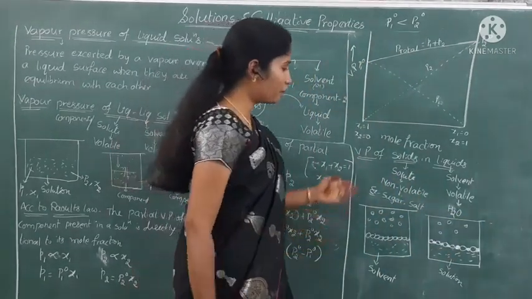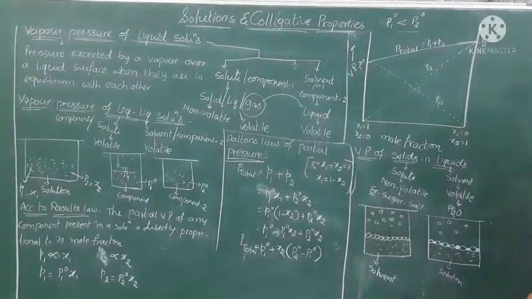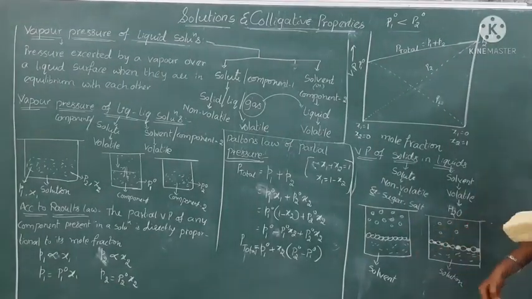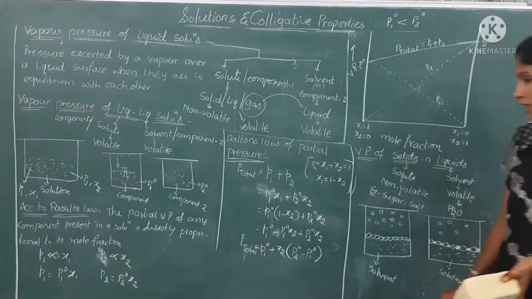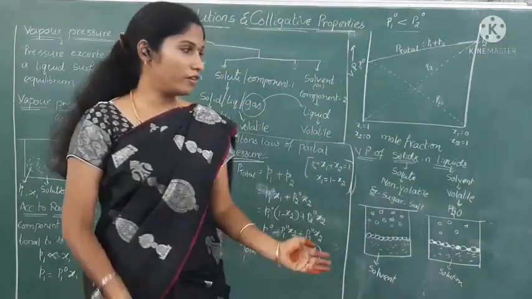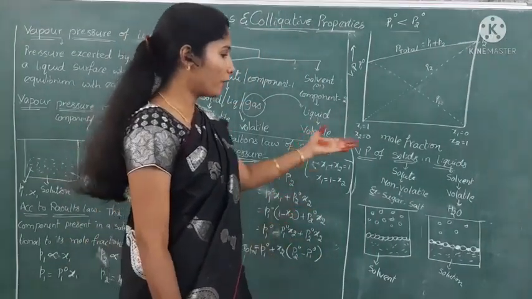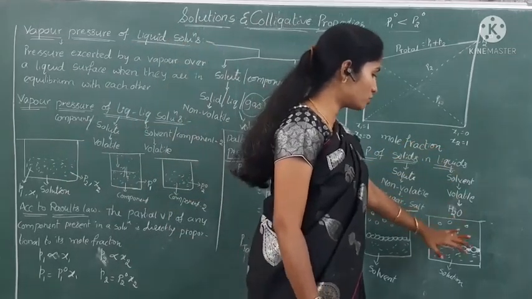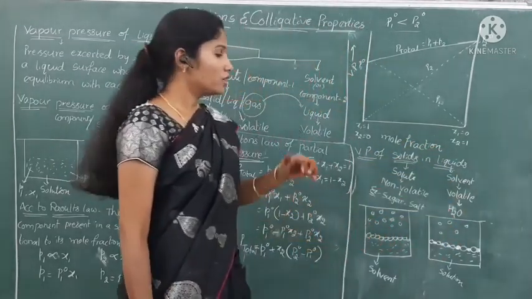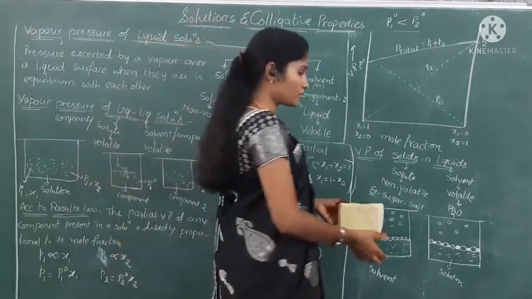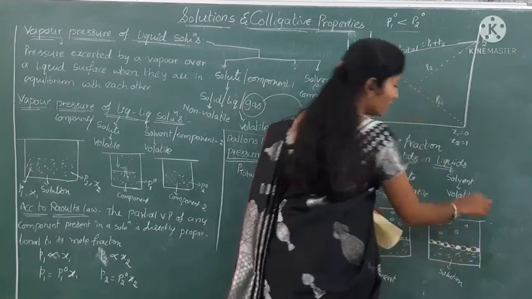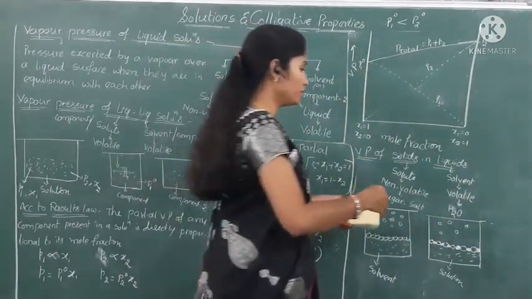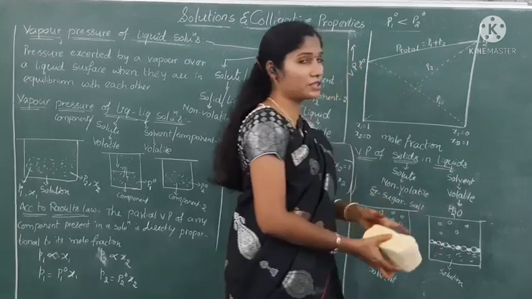Okay. Now let us see here. By observing this diagram, we can easily tell that the vapor pressure of the solvent is more than the vapor pressure of the solution, because it contains a non-volatile solute. Okay, so here the vapor pressure of the solvent is more than that of the solution because the solution contains non-volatile solute, which is not converting into vapor state. When they are not converting, they cannot show pressure on the surface of the liquid.